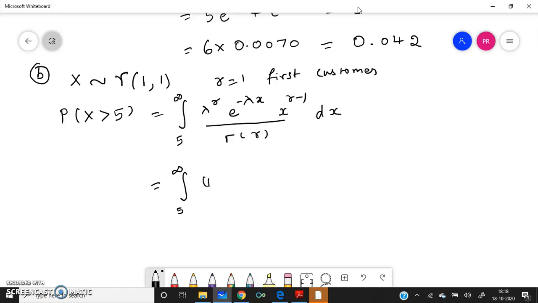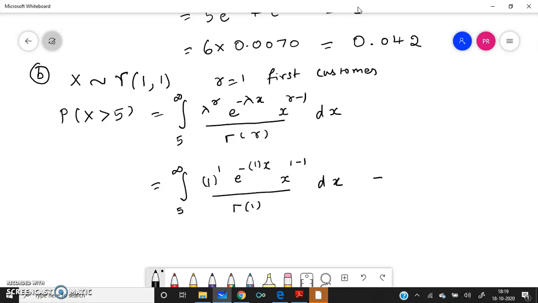Gamma is what? 1, given, no? R is also 1. Lambda is 1, r equal to 1. E to the power of minus lambda is 1, into x. Then x to the power of r minus 1, that is 1 minus 1, 0. Gamma of 1 into dx.